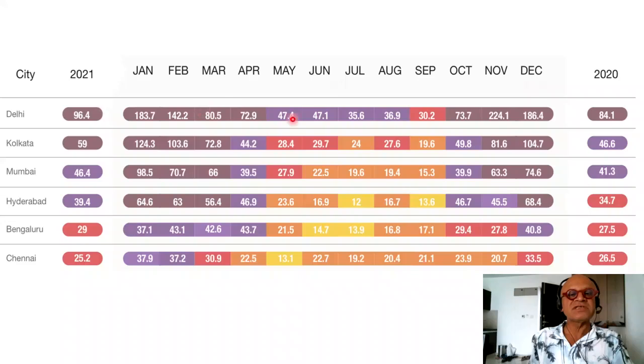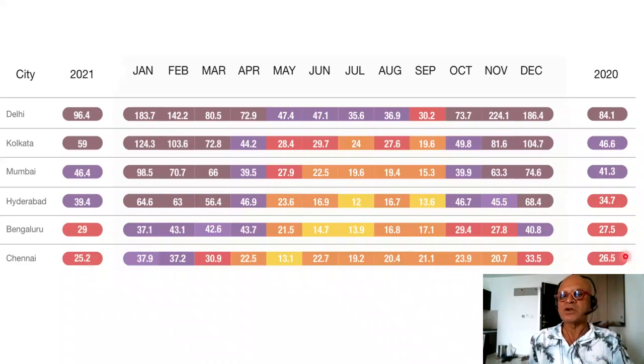There's a very strong seasonality because of winter inversions, crop burning, vehicular miles traveled, and so on and so forth. Kolkata was down in 2020 but jumped back up to 59 micrograms per meter cube. Mumbai was down at 41, went up a little bit. Hyderabad also went up a little bit. So all of them have consistently gone up, except Chennai here seems to show slightly higher number in 2020, but basically not much difference from 2021.